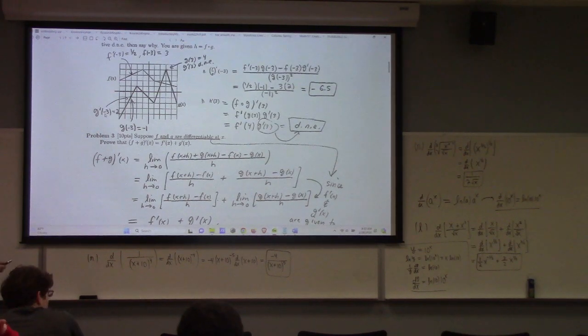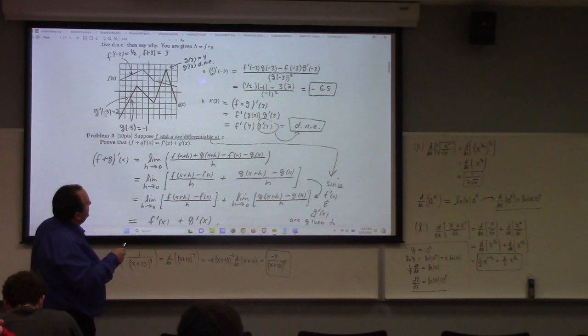So this one here, we had f over g prime of minus 3. And so I did the quotient rule, f prime of minus 3 times g of minus 3 minus f of minus 3 times g prime of minus 3, divided by g of minus 3 squared. And you just have to look at the graph, basically.